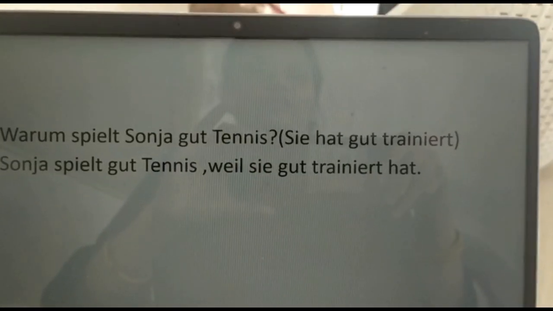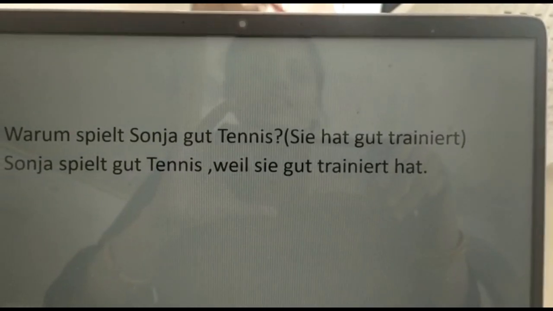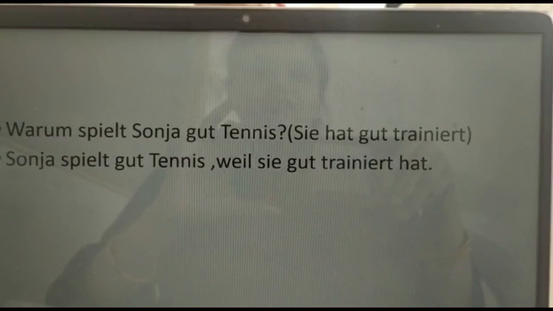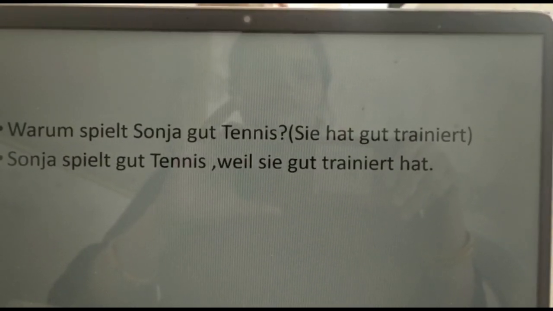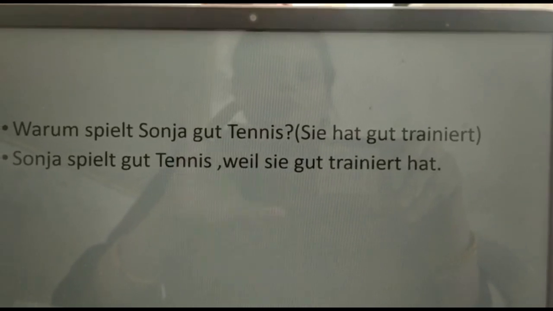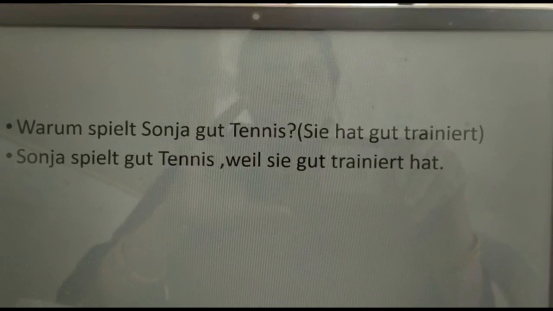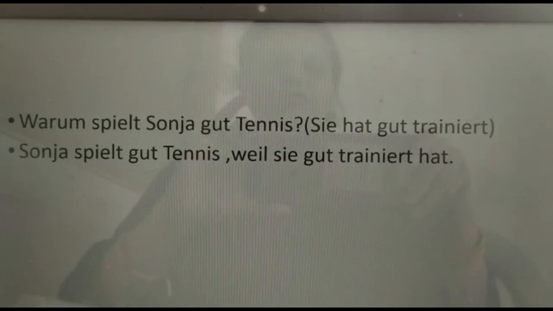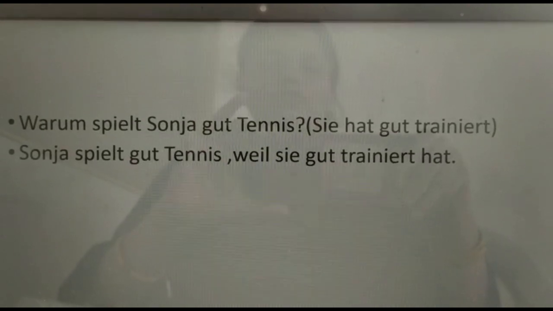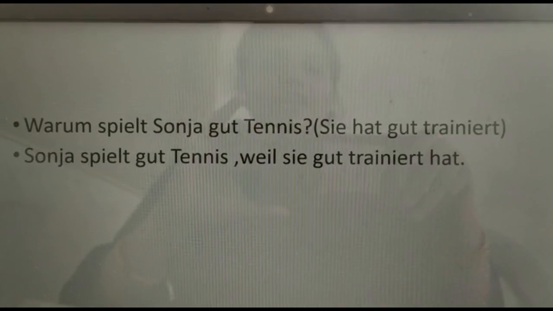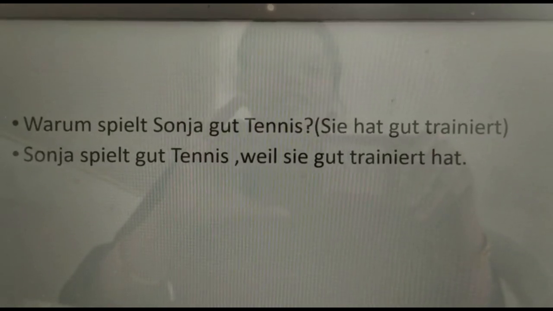Please read this sentence on the screen. Warum spielt Sonia gut Tennis? Now the answer is supposed to be sie hat gut trainiert. This is a normal sentence. But when we connect it with the help of weil, this verb which is in the second position will go to the end of that sentence without changing the form in which it has been used. So the answer will be Sonia spielt gut Tennis, weil sie gut trainiert hat.